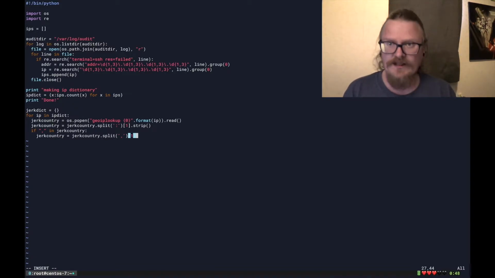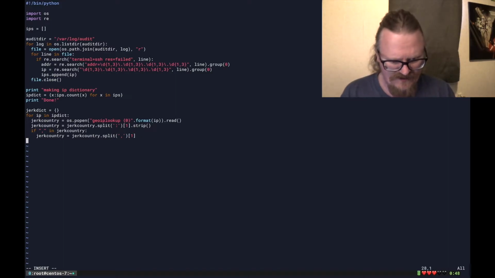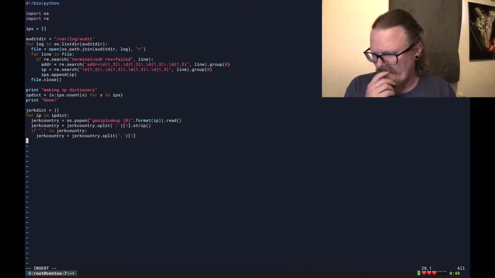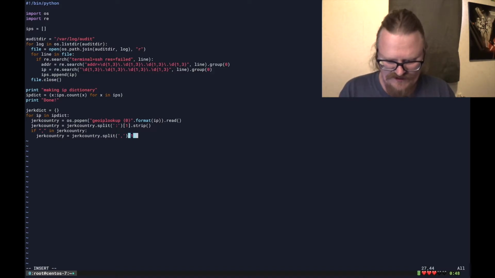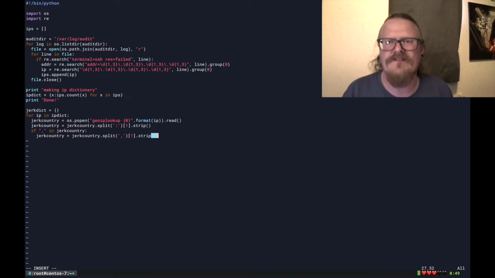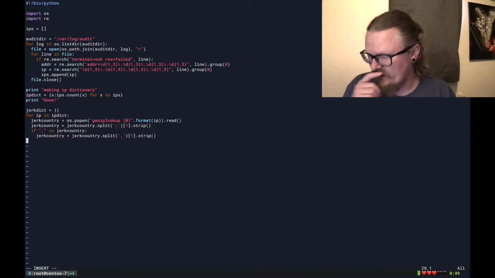So then we just get like, you know, Portugal or Spain or whatever, not like SP or NL, comma Netherlands. I just want Netherlands. Makes way more sense to me. You know what? I also want to just strip that because you just don't know. I mean, it can't hurt, and it removes white space, and you know, white space is bad.